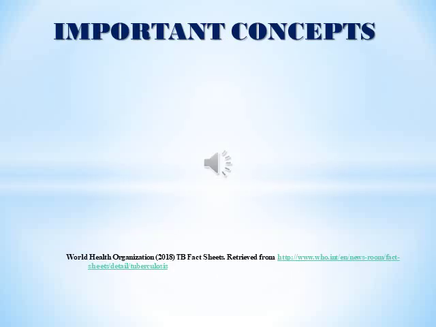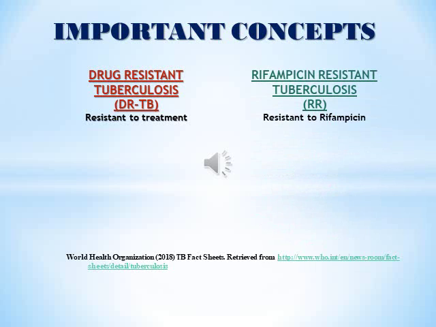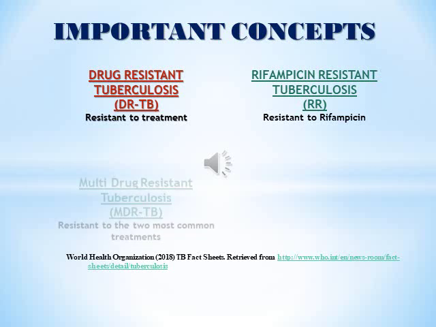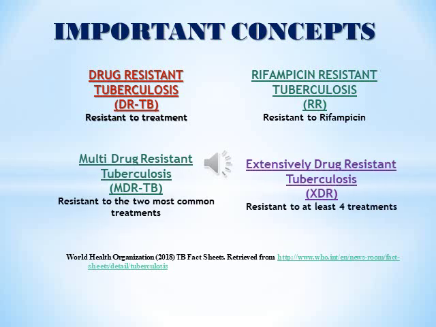Before we further discuss this topic, let's go over some important concepts. Drug-resistant tuberculosis, or DRTB, is a type of tuberculosis that has been found to be resistant to at least one type of treatment. Rifampicin-resistant tuberculosis, or RR, is a type of tuberculosis that is resistant to this particular medication. Multi-drug-resistant tuberculosis, on the other hand, is a type of tuberculosis that is resistant to at least two of the most common treatments. Also, extensively drug-resistant tuberculosis, or XDR, is the one that is found to be resistant to at least four of the core treatments.